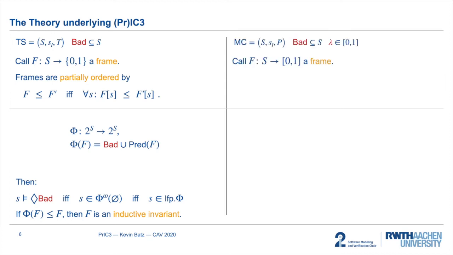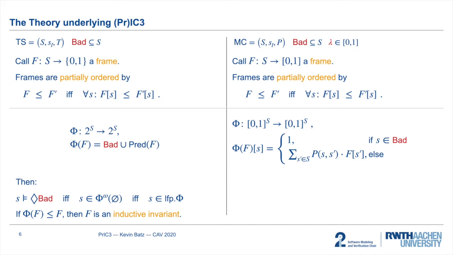In PrIC3, we call every map from states to probabilities a frame, and we also have a partial order on these, which is the pointwise lifted order on probabilities. And now we also define an operator, which is also known as the Bellman operator, that works similarly. It takes a frame F, and on state S it returns 1 if S is a bad state, and otherwise it returns this weighted sum over the successors of S that we've already seen on the previous slide. The Bellman operator defines the probabilities to reach bad, which are again given by the least fixed point of phi.